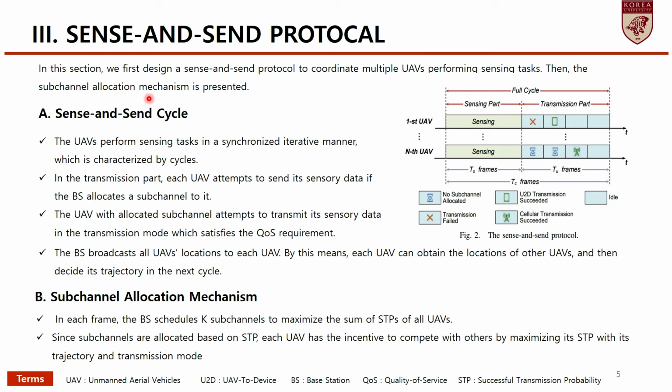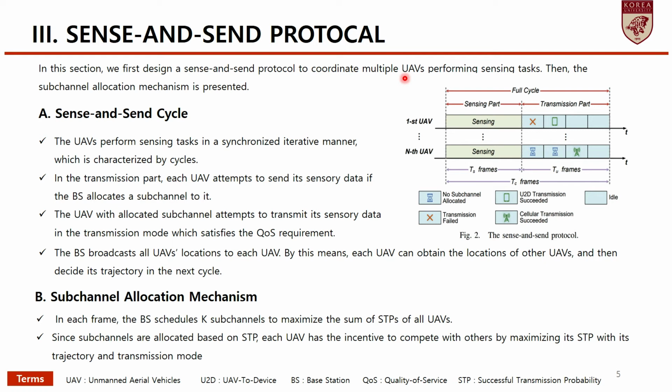In this section, we design a sense-and-send protocol to coordinate multiple UAVs performing sensing tasks. Then the sub-channel allocation mechanism is presented. First is the sense-and-send cycle.